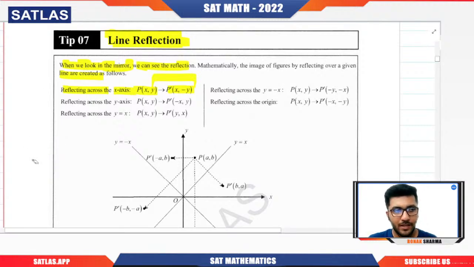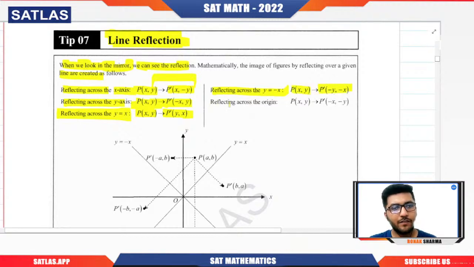Okay. Similarly, if you want to take the reflection across the y-axis, what will happen? The negation of x will happen, or basically x will get replaced by negative x, y will remain the same. What about reflection about y equal to x? Then x and y will interchange their position. That means (x, y) will become (y, x). If you want to reflect across y equal to minus x, then x and y will interchange their position, but also the negation will happen. So (x, y) will become (-y, -x).